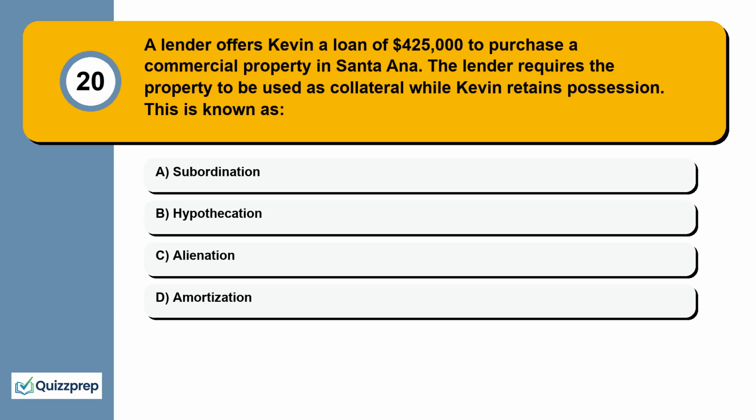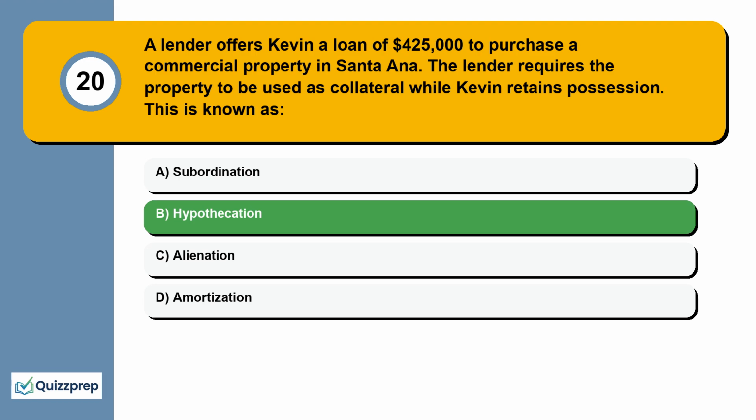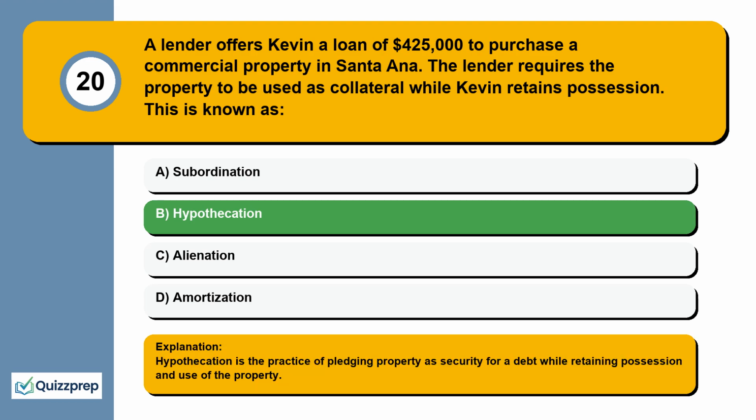Question 20. A lender offers Kevin a loan of $425,000 to purchase a commercial property in Santa Ana. The lender requires the property to be used as collateral while Kevin retains possession. This is known as subordination, hypothecation, alienation, amortization. Hypothecation is the practice of pledging property as security for a debt while retaining possession and use of the property.